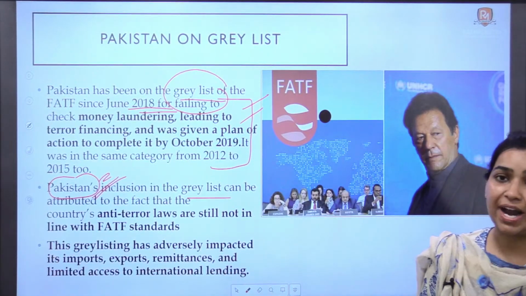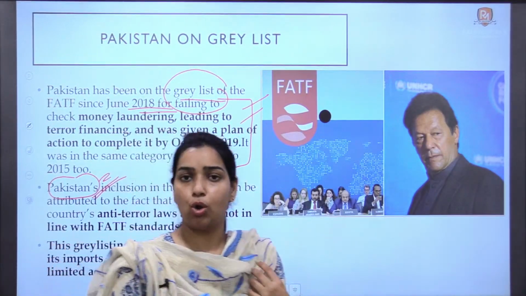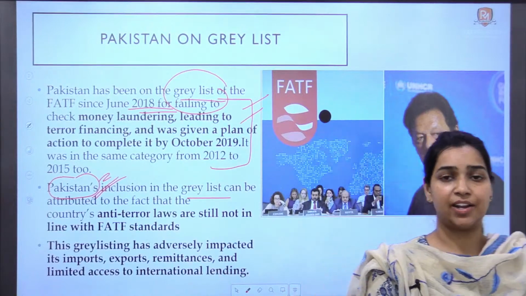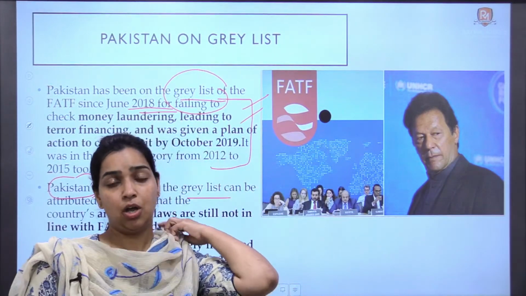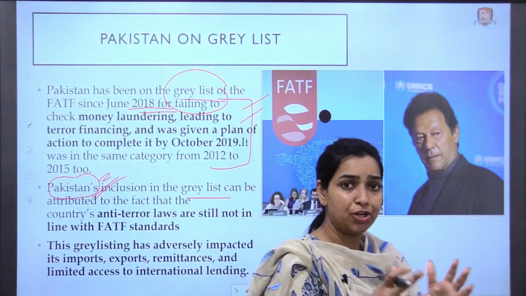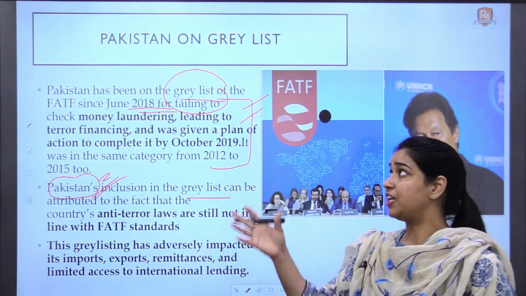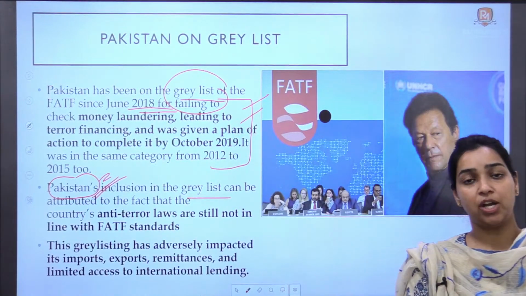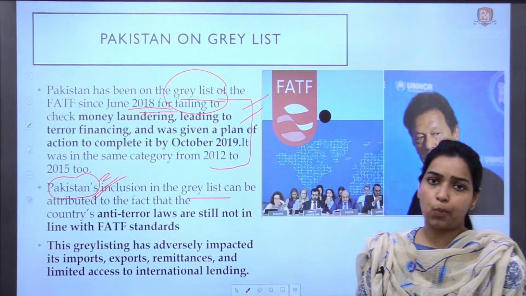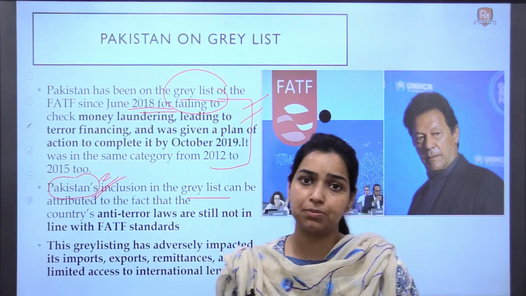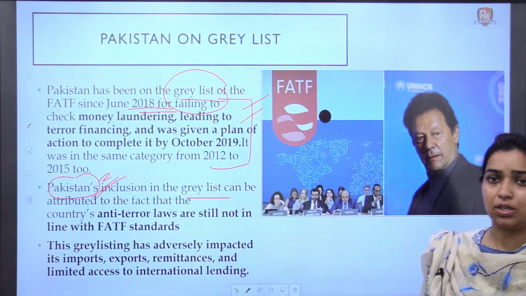India has always tried कि Pakistan को it can get into the blacklist because we all know that Pakistan is a terrorist hub. They promote terrorist activities, so they should be punished for that and to control all the terrorism that is there in the country. This is the only way. FATF is the major international body to check terrorism. ठीक है, तो इसीलिए this issue is very important, can be asked in your prelims as well as mains. So do cover all these factual information with great detail, right?